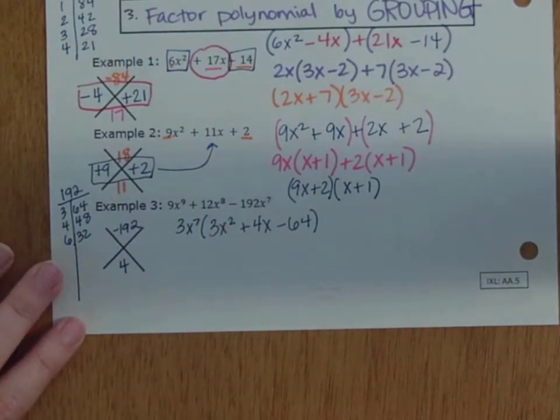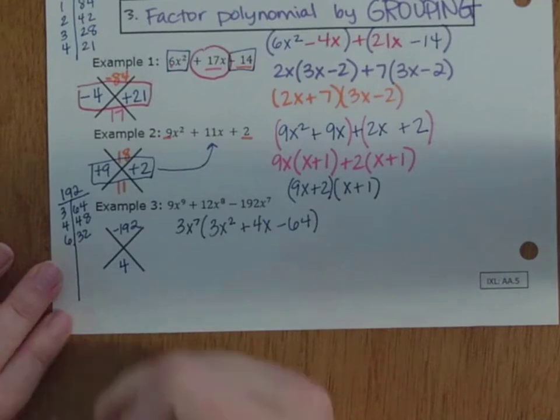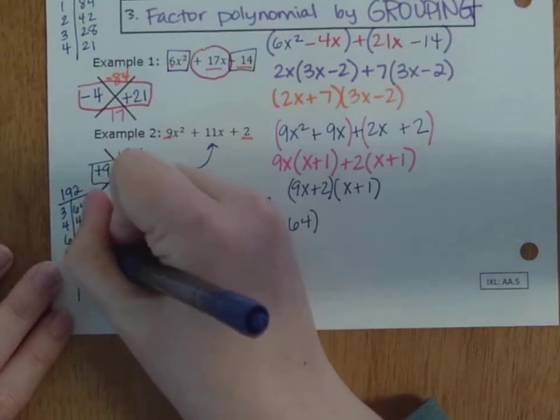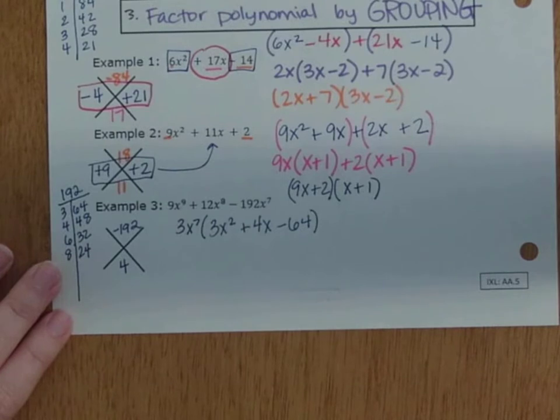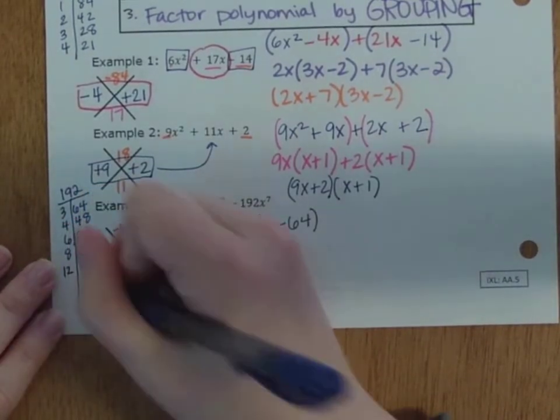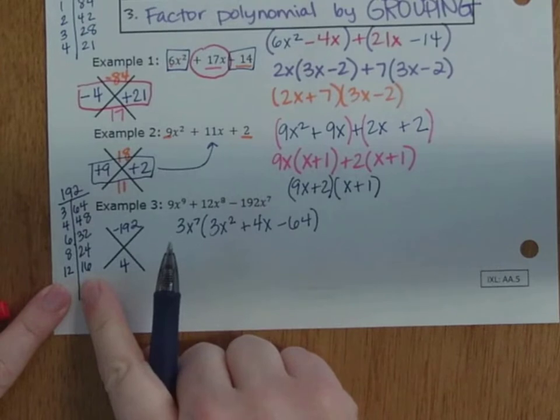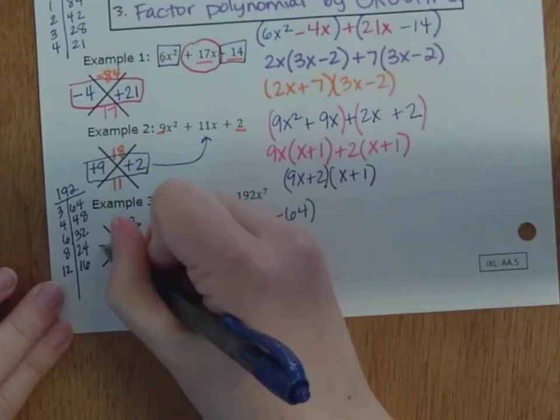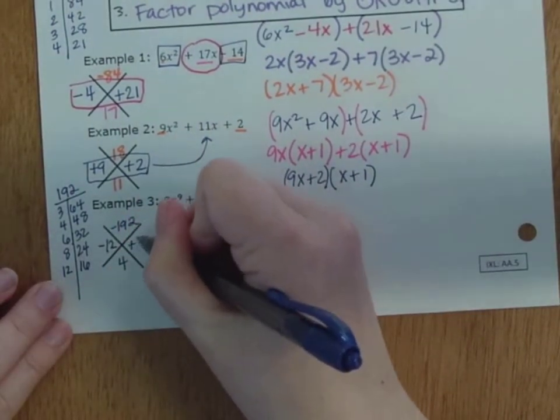I wonder if 7 fits in. I don't think so. 8 fits in. 24 times. 9 does not fit. 10 does not fit. 11 does not fit. 12. 12 times, guess what? 16. Hey, look. That has a difference of 4. So we're going to have minus 12 and positive 16.